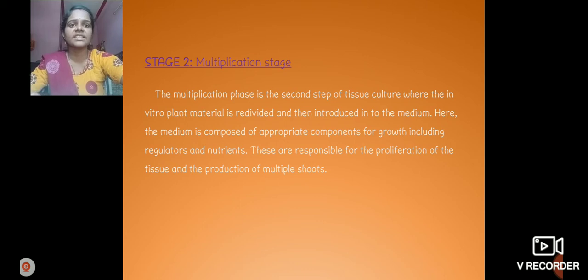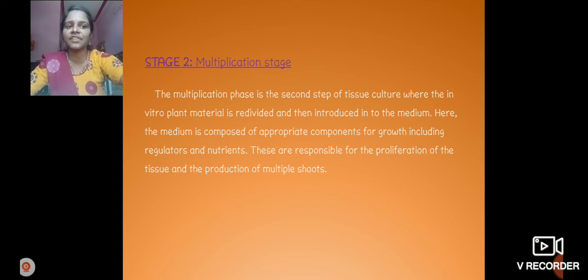After that, these are the initiation stage, and then the multiplication stage. In plant tissue culture, five stages are involved: initiation, multiplication, root formation, shoot formation, and acclimatization. We already know that initiation is completed. Next, the multiplication stage. The multiplication phase is the second stage of tissue culture, where the in vitro plant material is re-divided and then introduced into medium. The medium is composed of appropriate components for growth, including regulators and nutrients. They are responsible for the proliferation of tissue and production of multiple shoots.